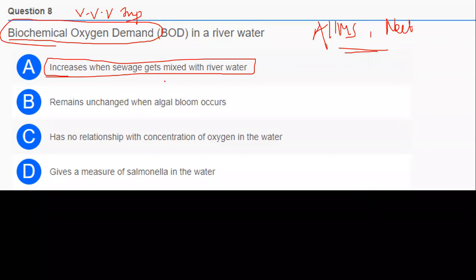For this, you have to refer to page number 274 of your NCERT textbook. My textbook is of an old edition and I don't know whether it would be the same in your textbook. It has a graph showing the effect of sewage discharge on some important characters of rivers.